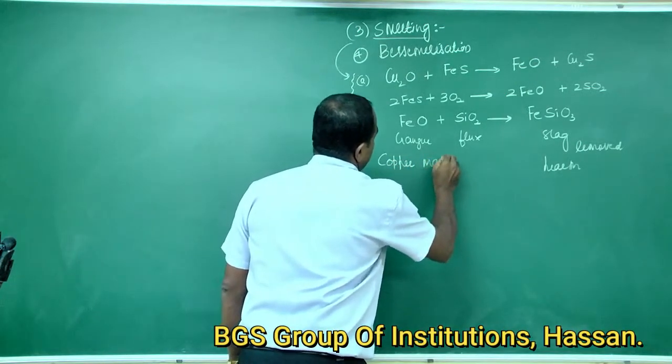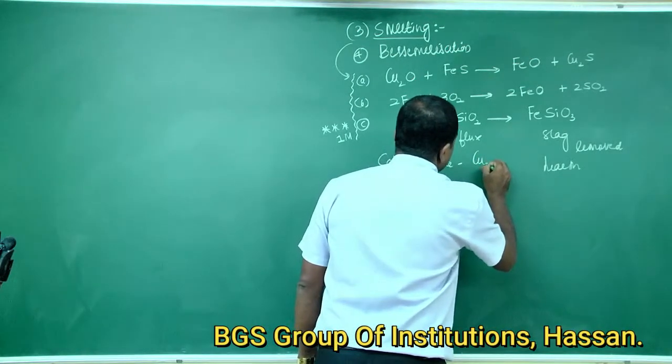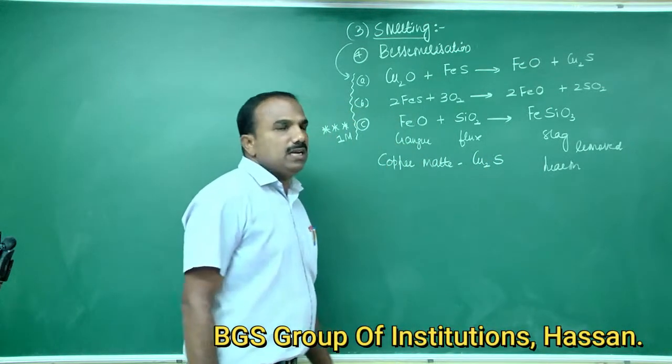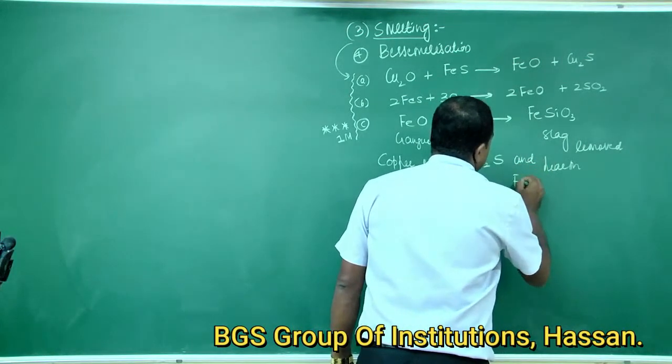Copper is produced in the form of copper matte, which contains cuprous sulfide and traces of ferrous sulfide.